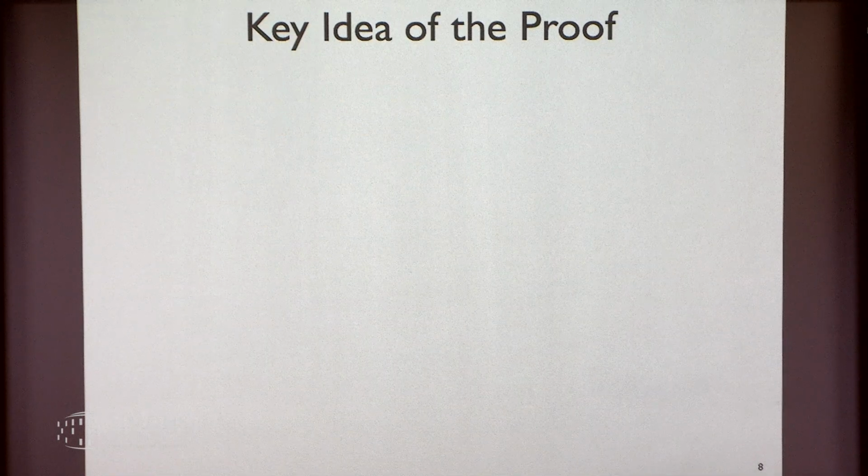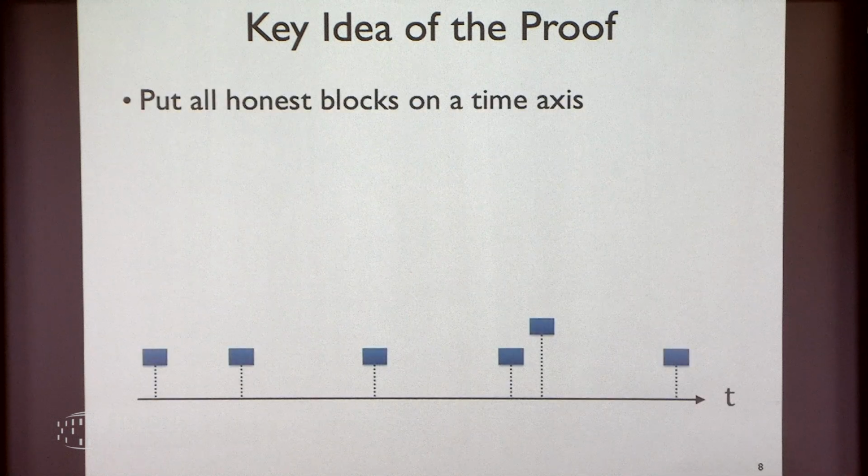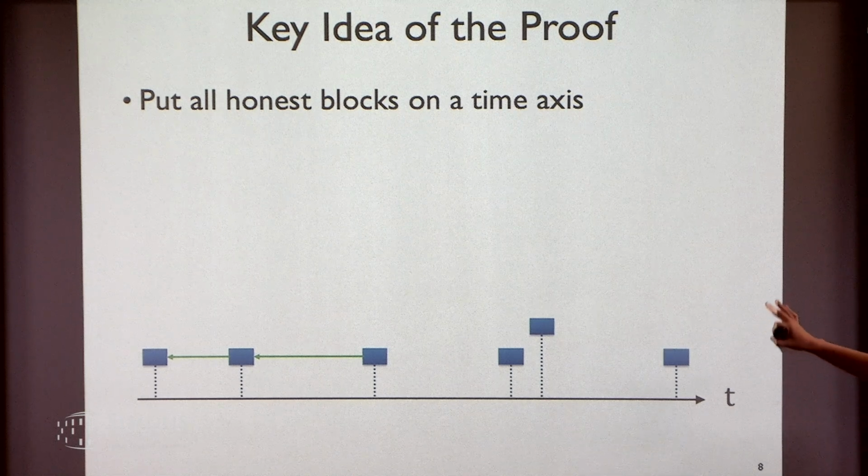All right, so the key idea of the proof is essentially the same. We're trying to count the number of useful blocks, and we'll show that the number of useful honest blocks is more than the number of maliciously mined blocks. Right, so what I mean by that, I'm going to put all the honest blocks on the time axis based on when they are produced, when they are mined. Right, we hope they form a chain. For now, let's assume there are no malicious persons. Right? I'm trying to define things.